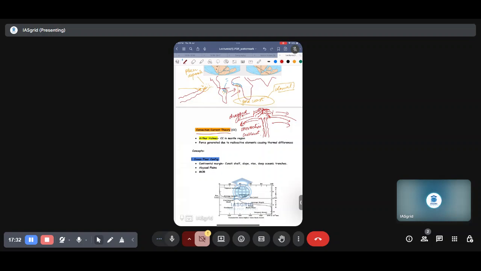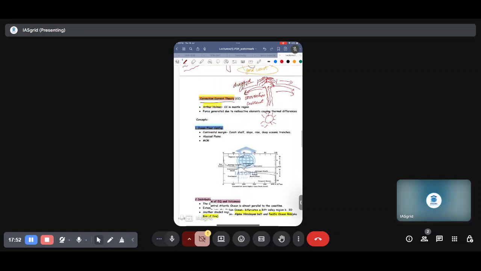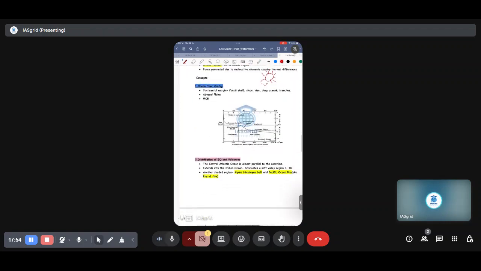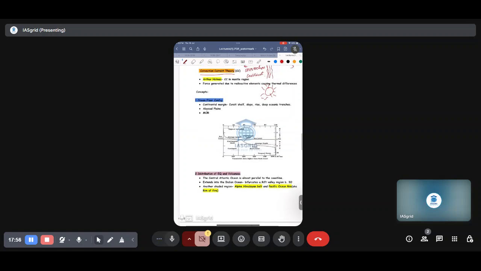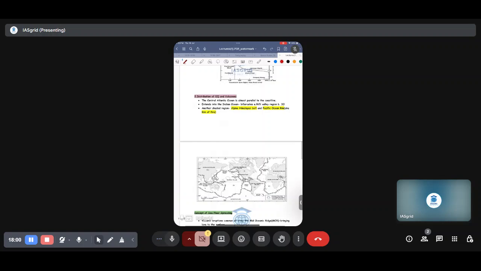This is also dragged on this side. So this shows the whole idea given by Arthur Holmes, who said that the force is generated by radioactive elements and their disintegration, which is true. This is also a well-known fact. So that stands. These are concepts that we will understand later while diving deep into the topic.